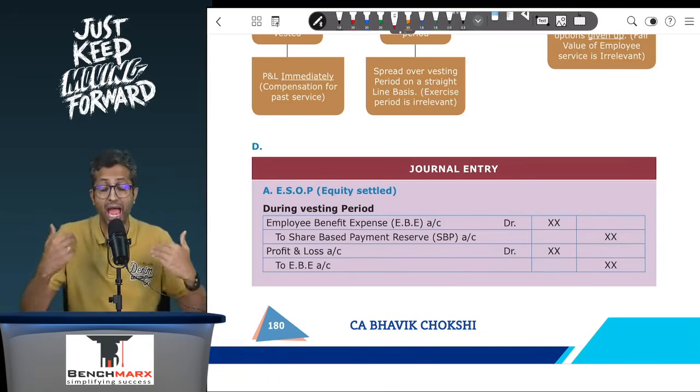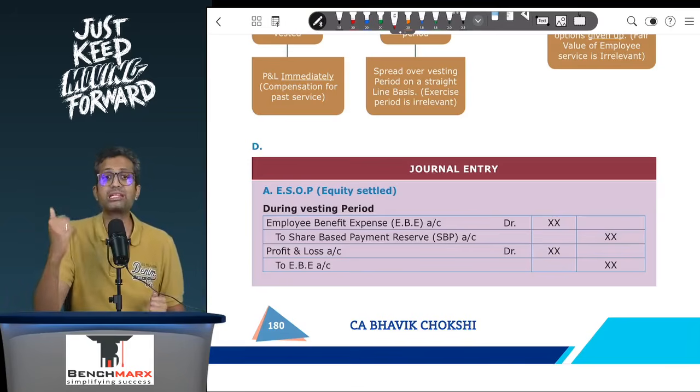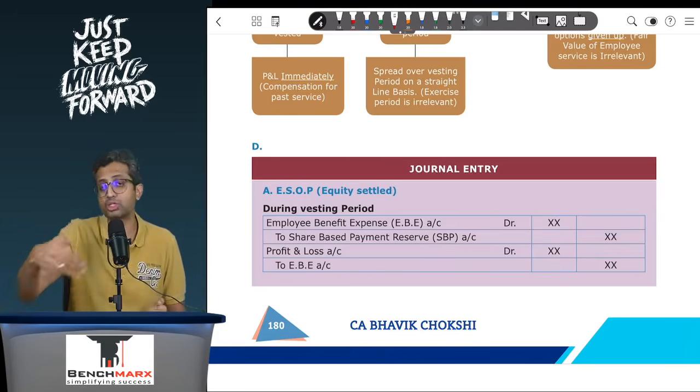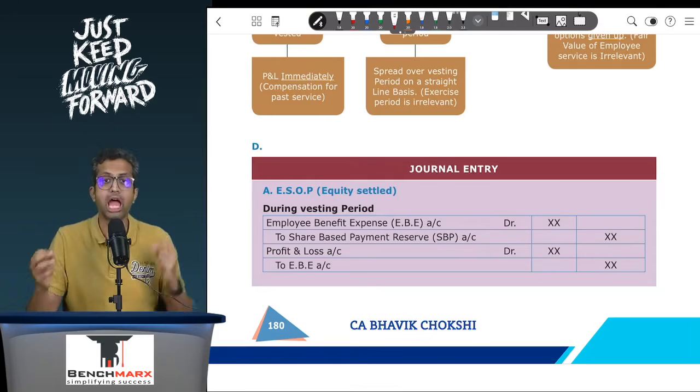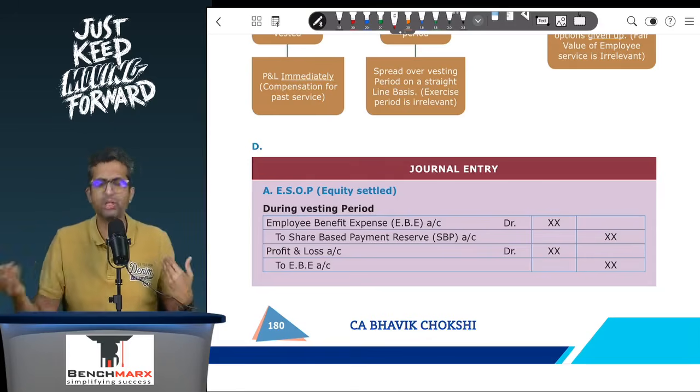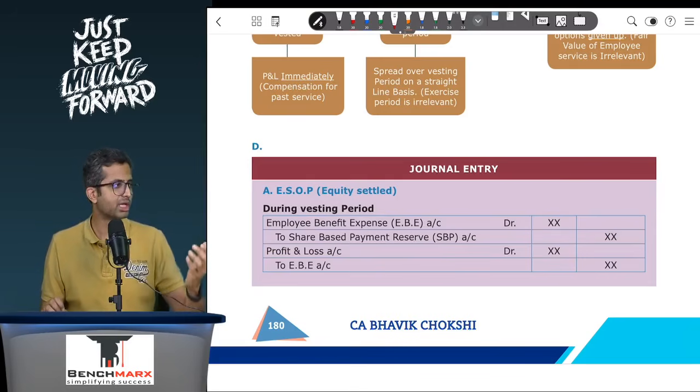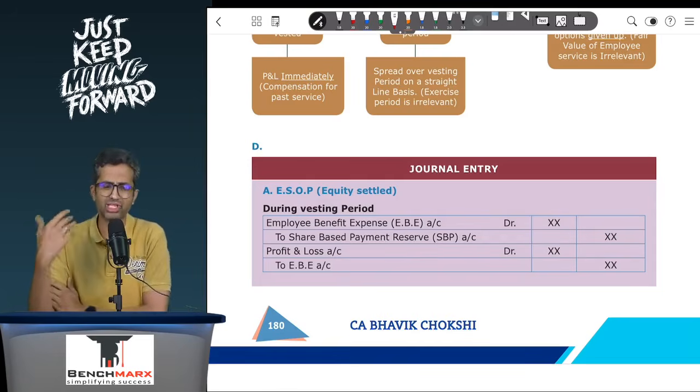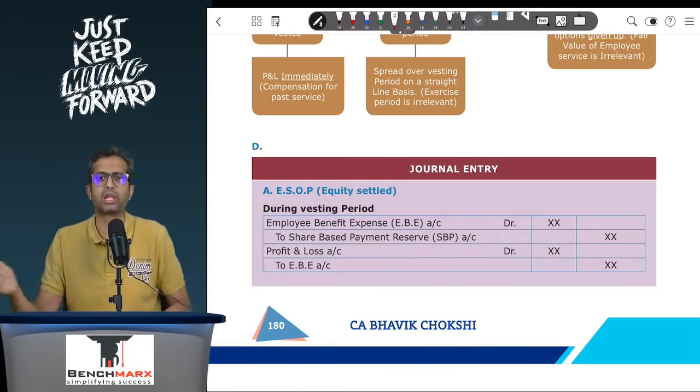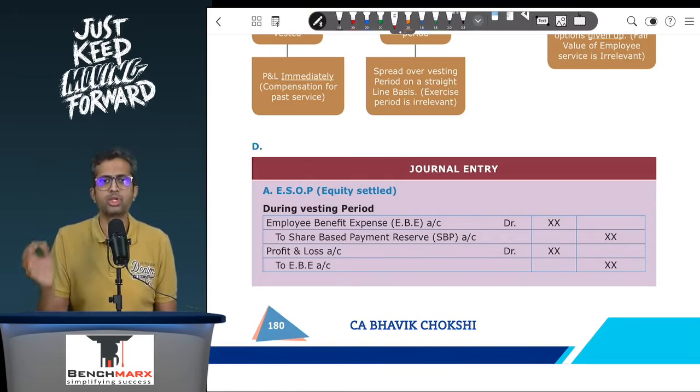Well, it is a barter, and in this barter the employee is rendering service for which after 3 years you have to give options or shares, and hence employee benefit expense will be debited, which will go to the P&L. In the employee benefit expense, you have various items, like salaries, wages, pension. You will have another line item, that is share based payment cost. So you will have employee benefit expense account debit, that will go to the profit and loss account.